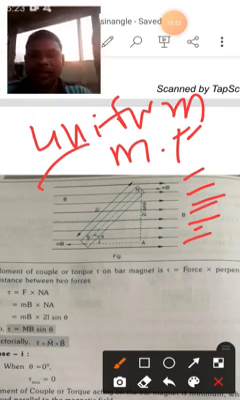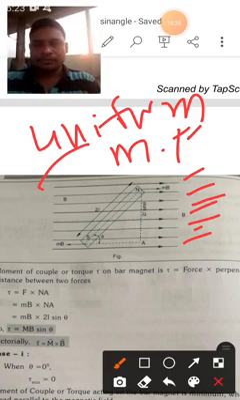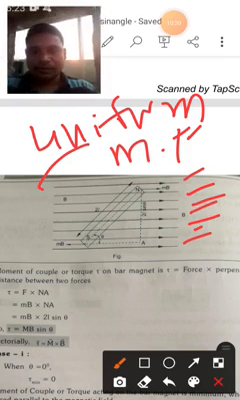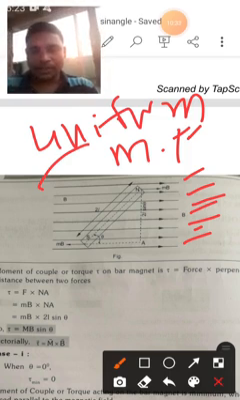And in this uniform magnetic field, what is the question? A bar magnet is placed in a uniform magnetic field. So first I will give an explanation for you.